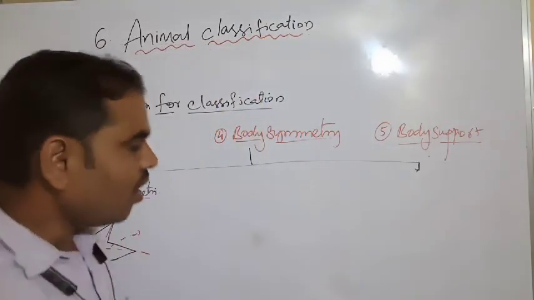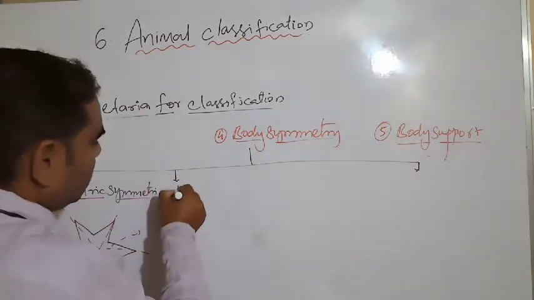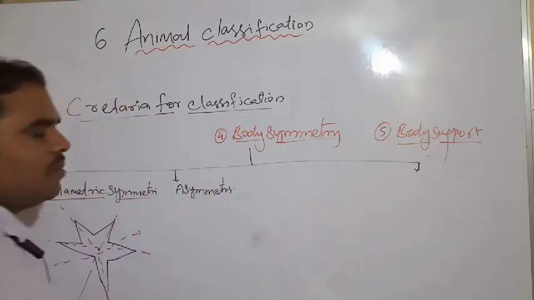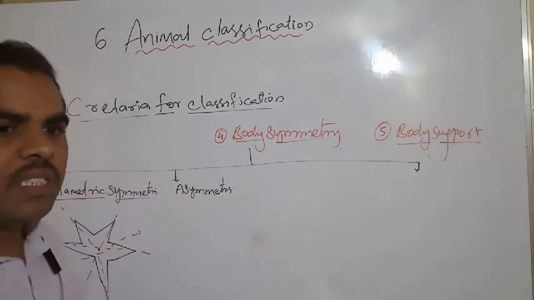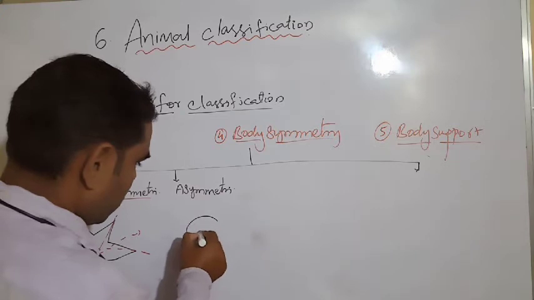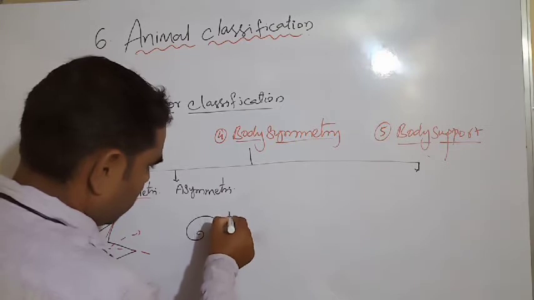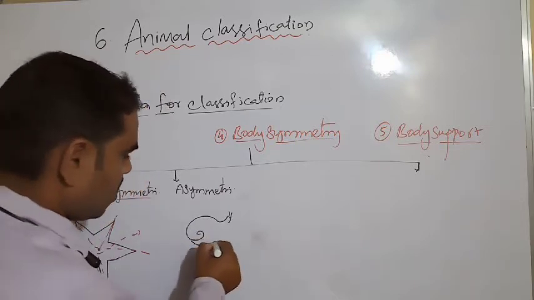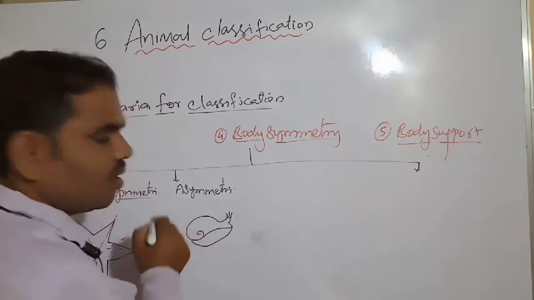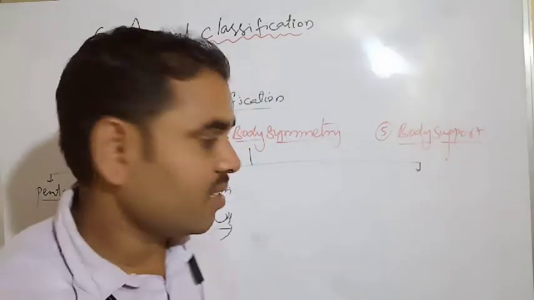Next, asymmetry. What is asymmetry? See, this is a phylum, what are you calling it? Snail.